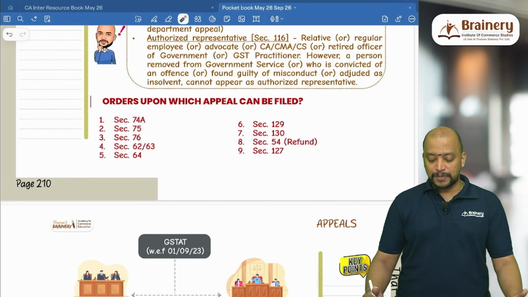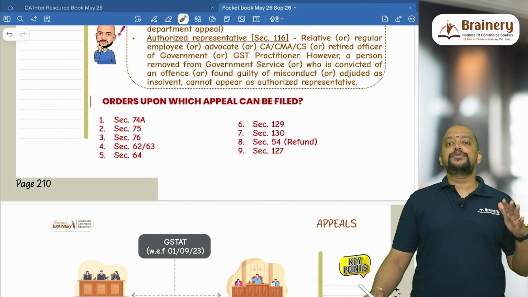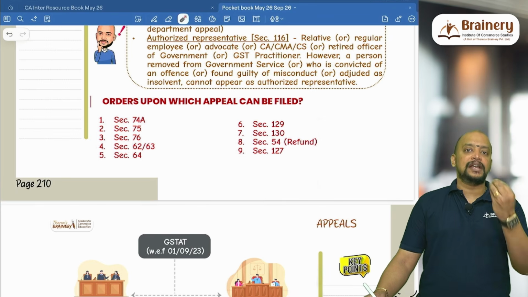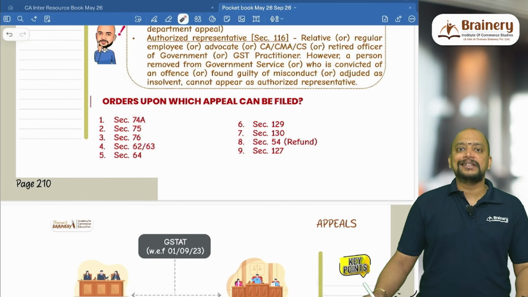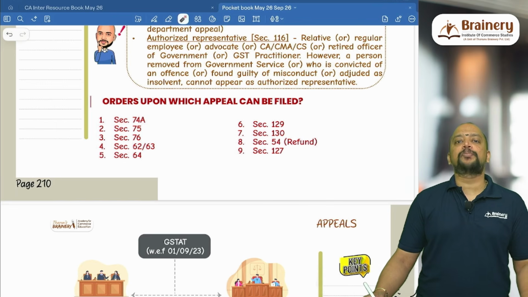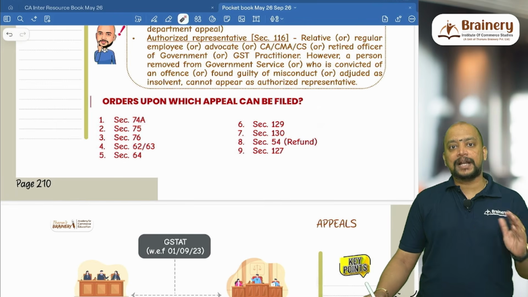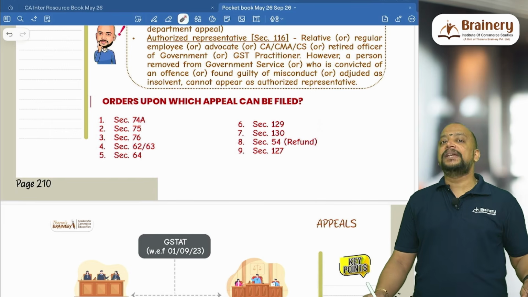64 is summary assessment order, and 129 is penalty order in case when the goods are transported without valid e-way bill or with wrong e-way bill or with any supporting documents. So in that case, what will happen is that the goods are intercepted by the proper officer and they will pass a seizure, and thereafter they will pass a penalty order. Against a penalty order we can go for appeal, but remember, against the seizure order appeal cannot be filed.